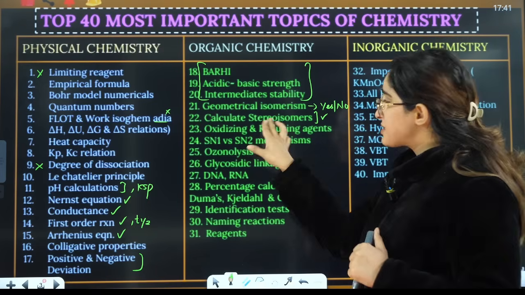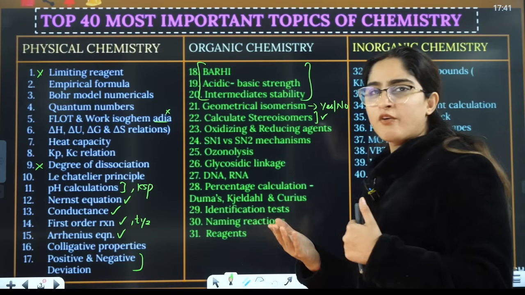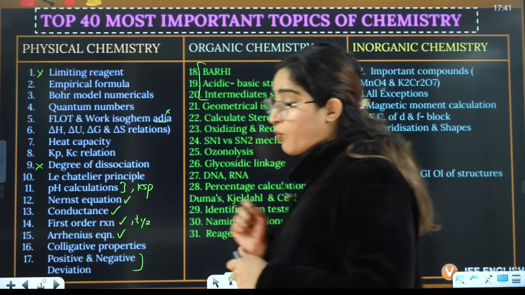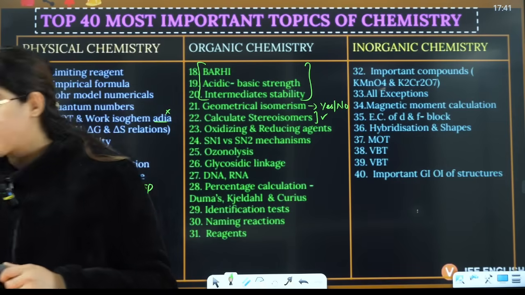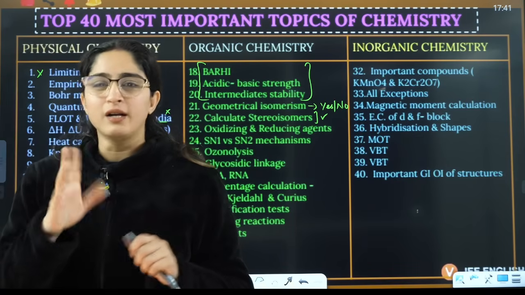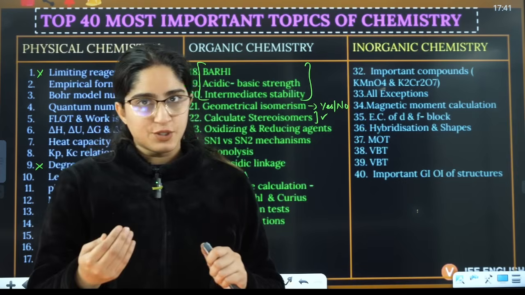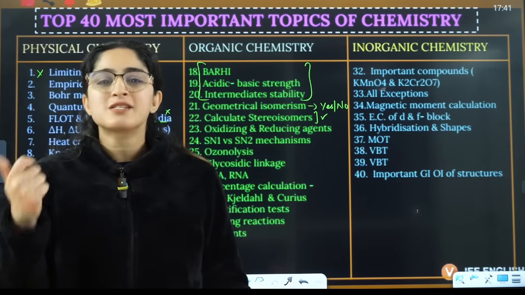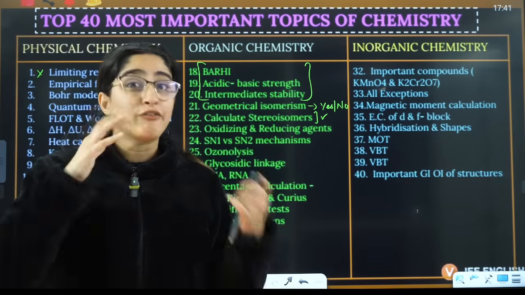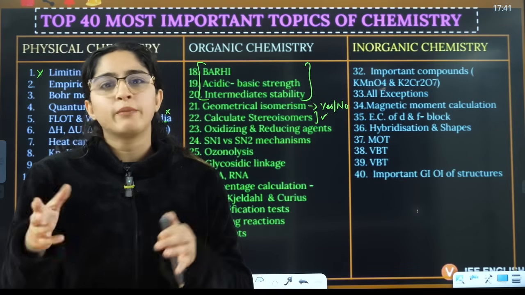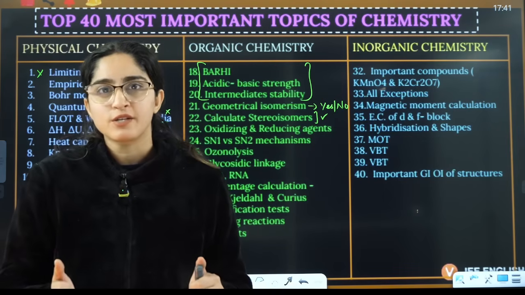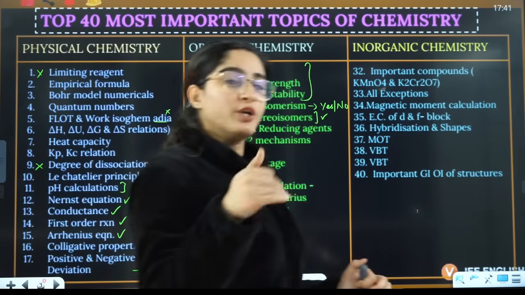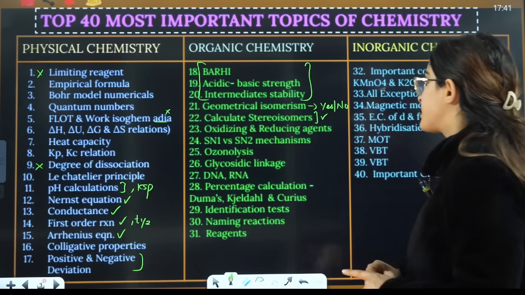They have asked good simple questions on the number of stereoisomers, with a very easy formula, 2 raised to power n, for unsymmetrical only. You don't need to do questions on symmetrical. Till now they have not asked those, but still if they ask, you know that you have not done that and can skip it, because for symmetrical the formulas are slightly difficult, though even if you have done this before, you will be able to learn it. But if you have never done calculation of stereoisomers, even then for unsymmetrical it's just 2 raised to power n, you can easily learn that. So you can easily solve that even if you have never done stereoisomerism.